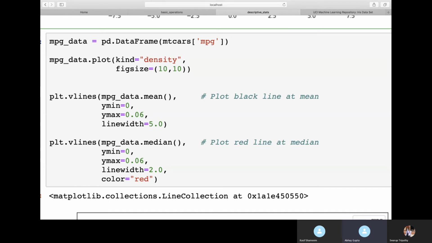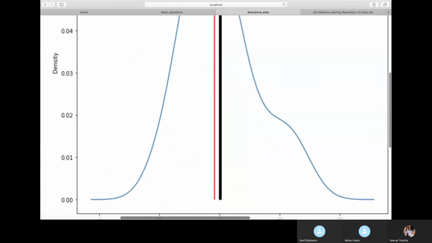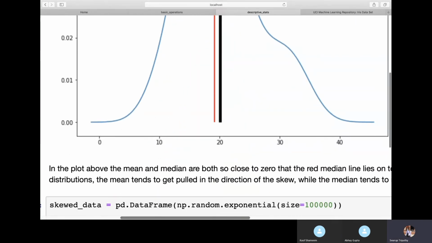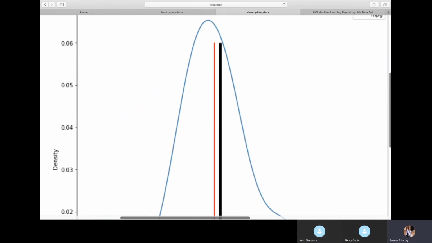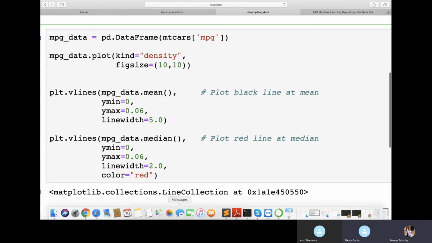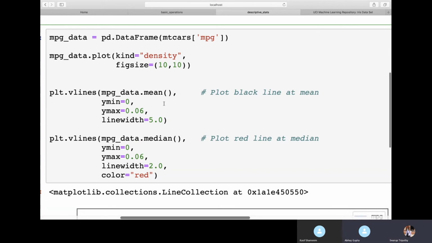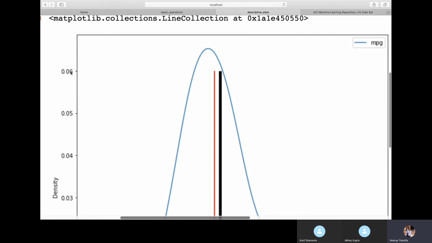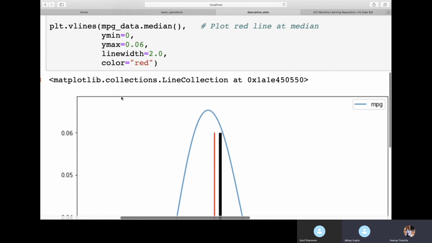Yes, got it. Kasif, you also got it? No, I am still trying. Okay, just cross check here. This is what I have done. See if it is the same thing you are doing or not. Why did you put the max at 0.06? Because after doing this density plot, I saw the maximum value in my density plot and found it to be 0.06. That's why I gave it.